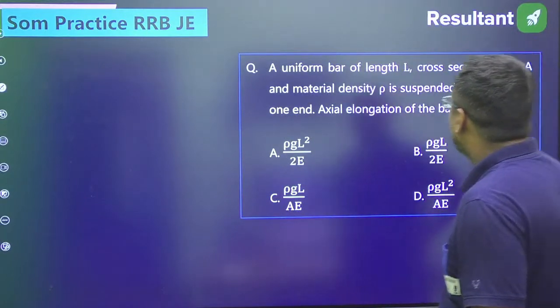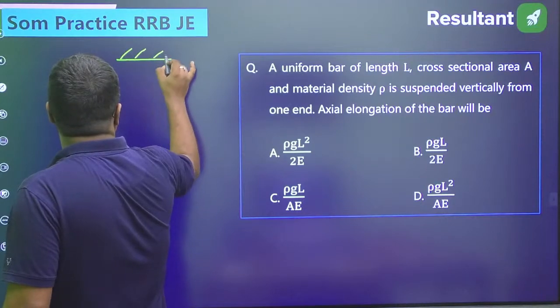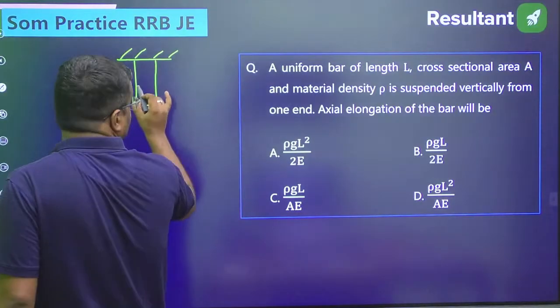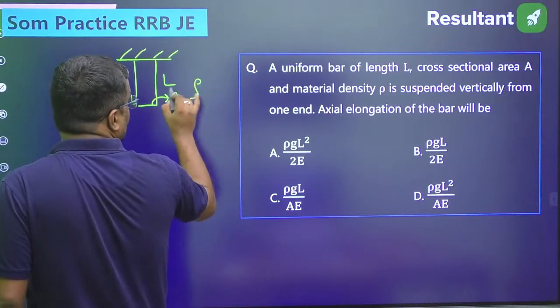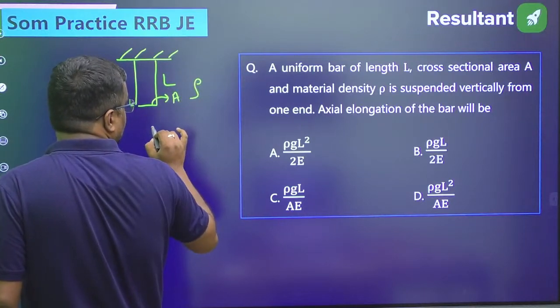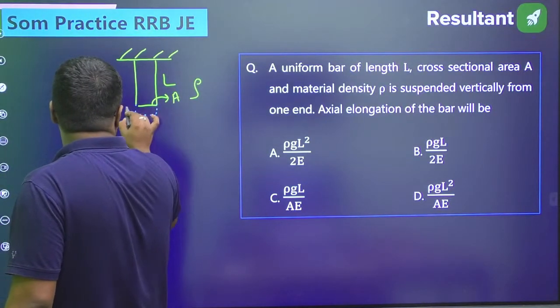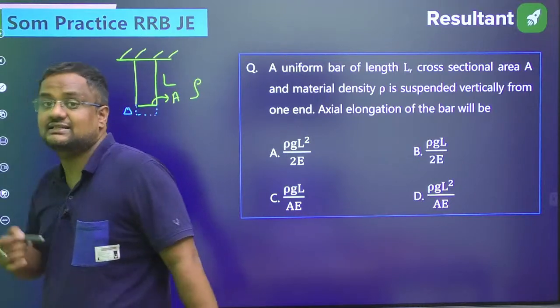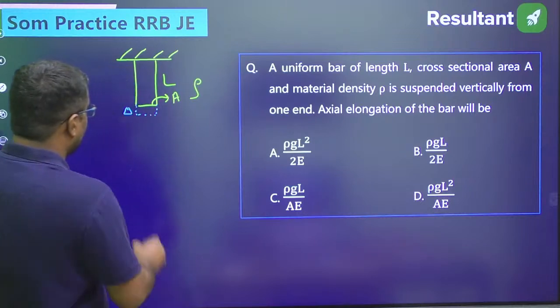Now a uniform bar of length L, cross-sectional area A and density rho is suspended vertically from one end. What will be the elongation? Guys, there is no load. That means they are asking the deflection due to its self weight. So what will be delta?